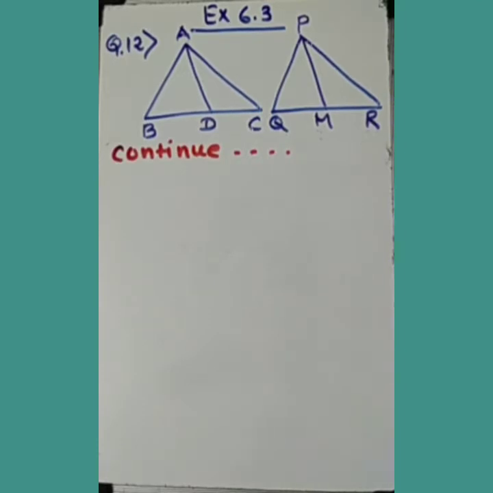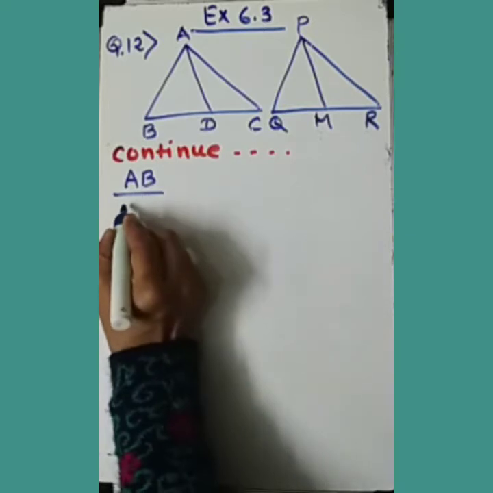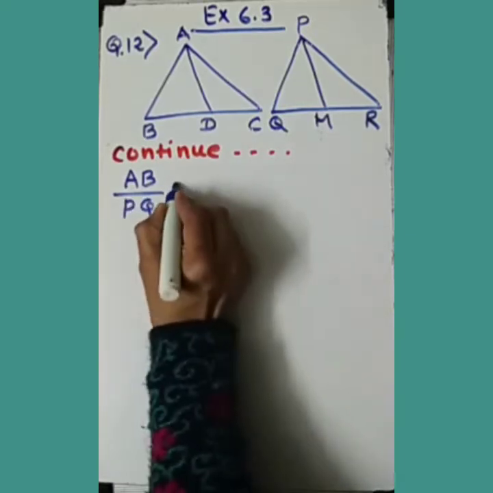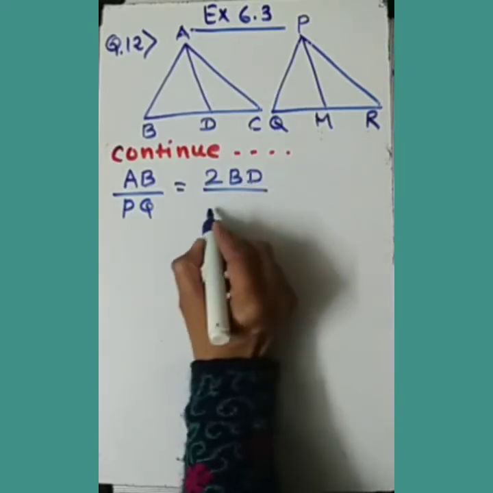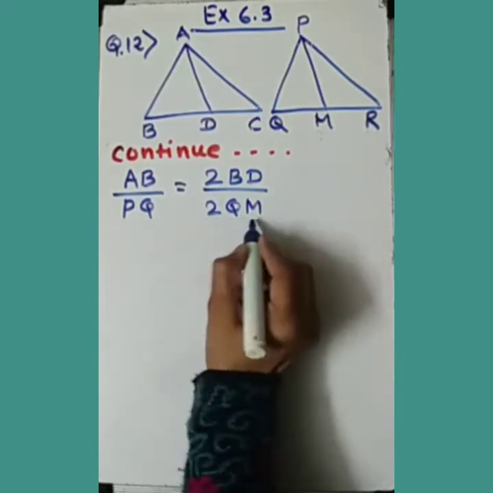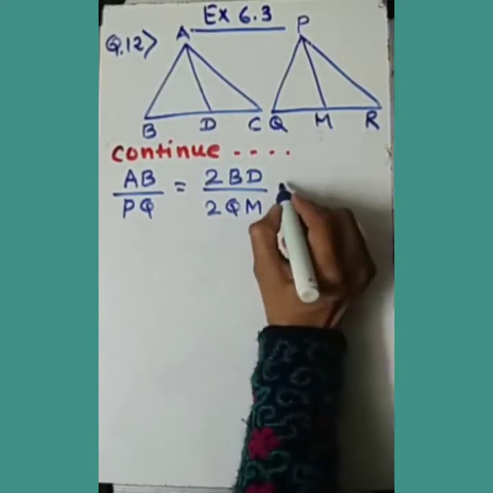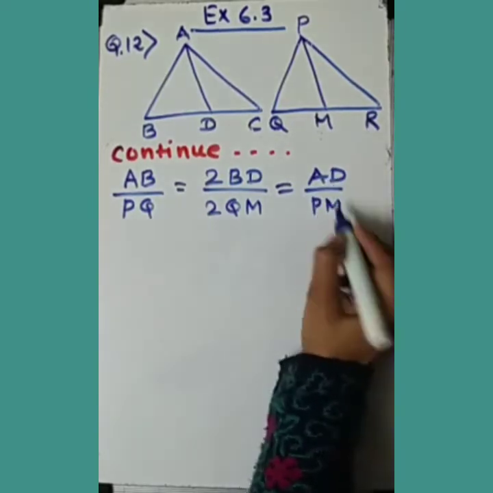Exercise 6.3, question number 12, in continuation. In the last step, we have seen AB by PQ, BC by QR and AD by PM are equal. Okay, now let's put the value. So AB upon PQ equals, as I explained, in place of BC I am writing 2 into BD. Same way in place of QR I am writing 2 into QM. This is double of that, and the third is AD upon PM. These are the ratio of their medians.